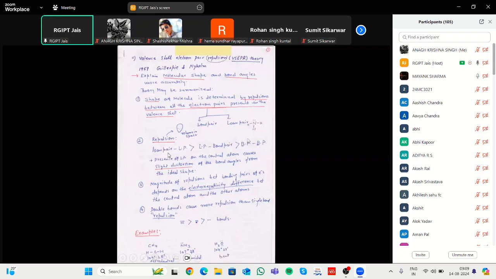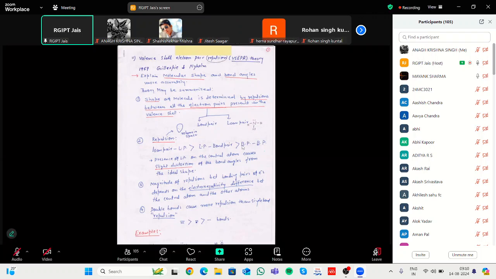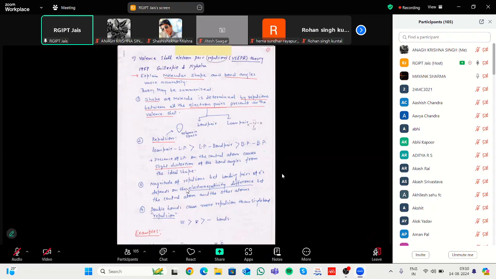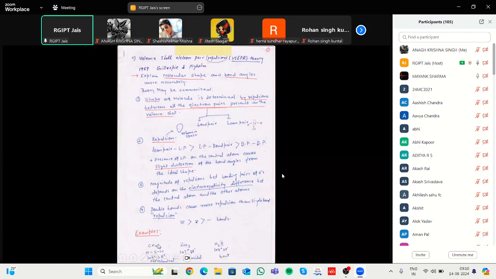The presence of lone pair repulsion contracts the size of the molecule, and that's why it decreases the bond angle. That's why the bond angle decreases from methane to ammonia to water.